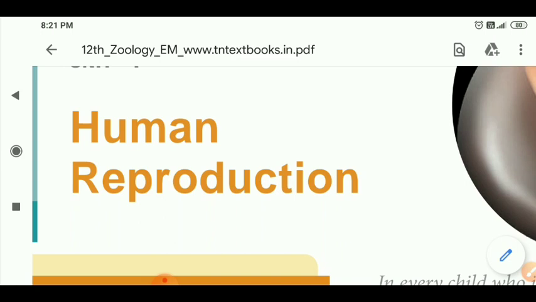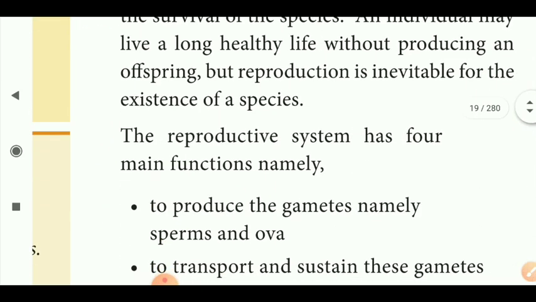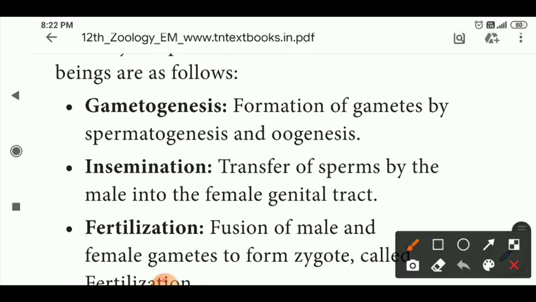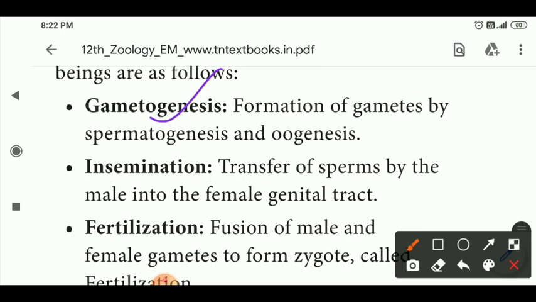It is the testis. Okay. Before we learn about that, as a structure of the reproductive organs, what are the main reproductive events occurring? Reproductive cycles. The first event in human beings is gametogenesis. Gametogenesis is the formation of gametes. In males it is spermatogenesis and in females it is called oogenesis. The cell division that occurs in gametogenesis is meiosis, so the gametes always have a haploid number of chromosomes.